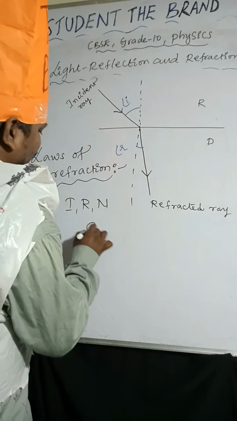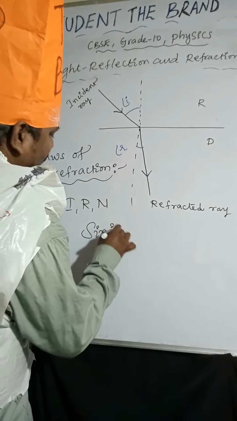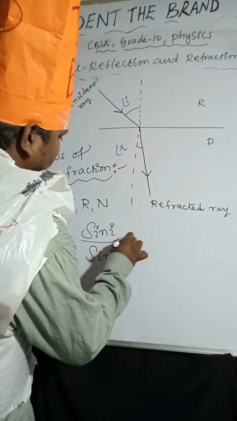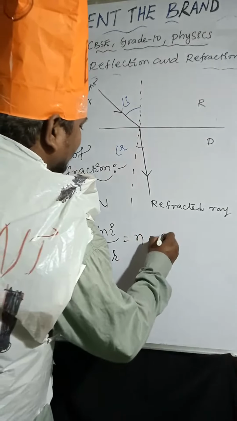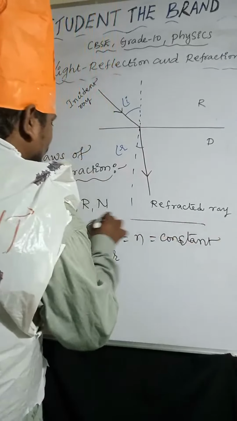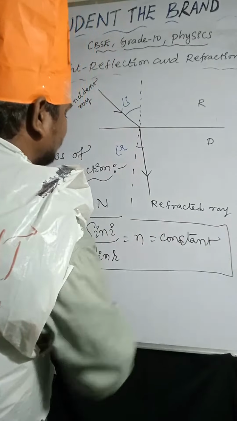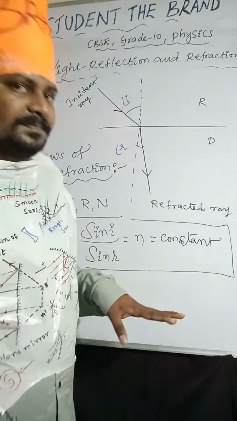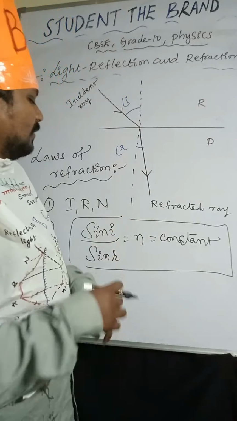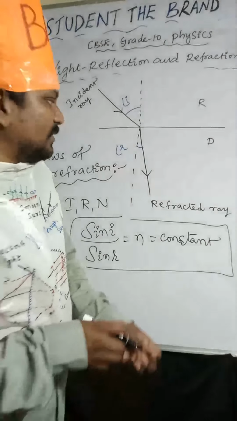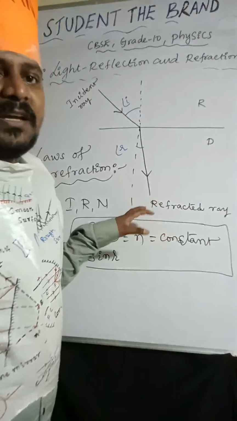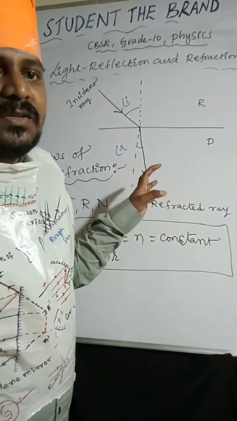The ratio of the sine of the angle of incidence to the sine of the angle of refraction is equal to a constant, that is nothing but n. Very important. Problems will come on this concept, especially on this formula.